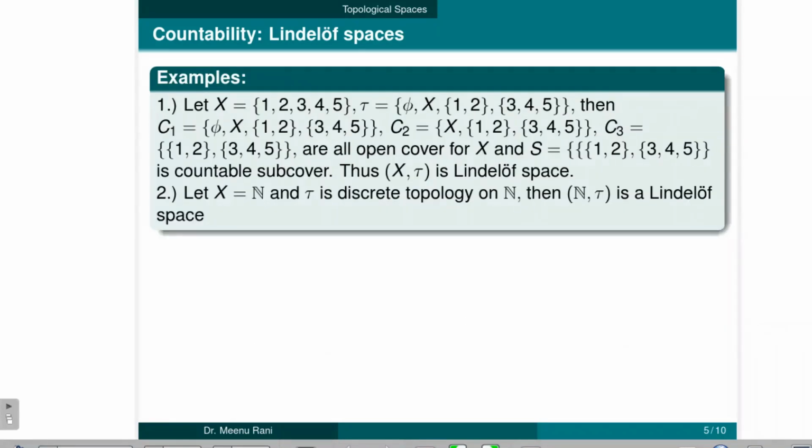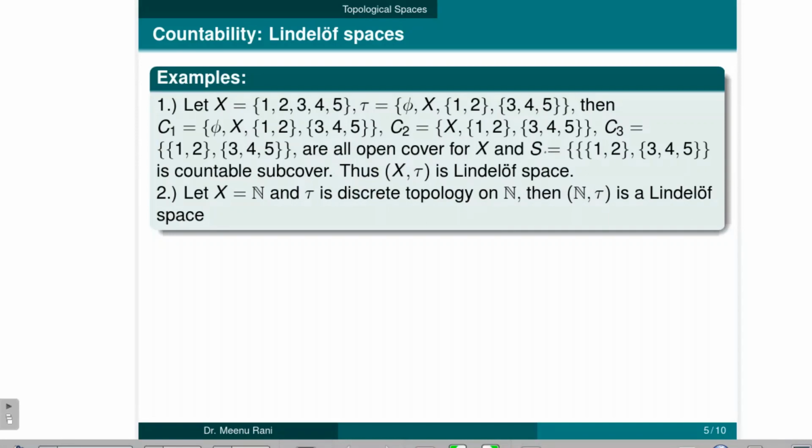Now we have some examples on the Lindelöf spaces. The first example we have that X is a set here and tau is a topology defined on the set X, and C1, C2, C3 are collections of some open subsets of X and which cover the set X. So all are open covers for set X, and there is another collection also which covers the set X, and it is a subcollection of all the open covers for X. So it is a subcover of the set X, and this collection is finite, so we can say that it is countable also.